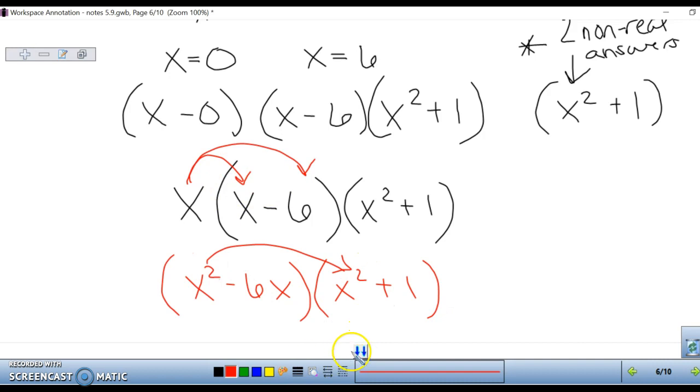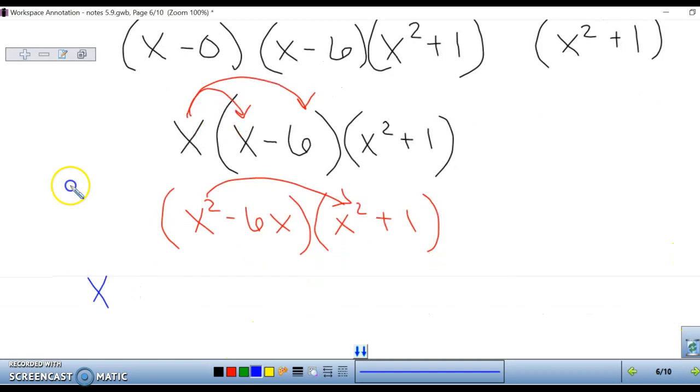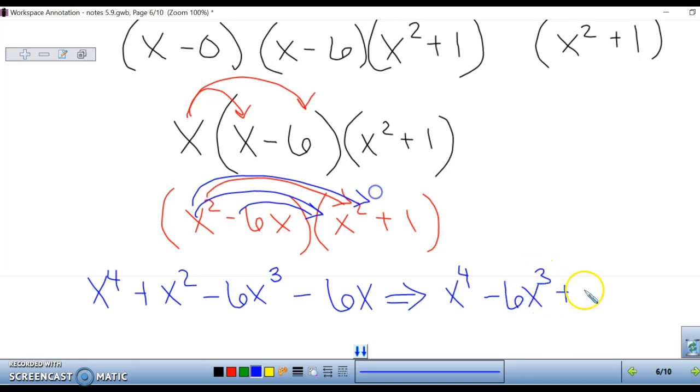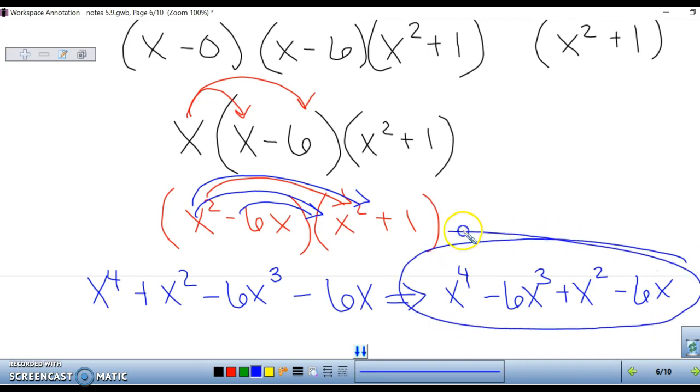So we have x to the fourth. Wait for it. x to the fourth plus x squared. Oops. Minus 6x to the third. When you multiply, you count the exponents. And then minus 6x. Get that into standard form, so they should go in order from largest exponent to smallest exponent. And that's your final answer. And that's where we're going to stop for the notes.